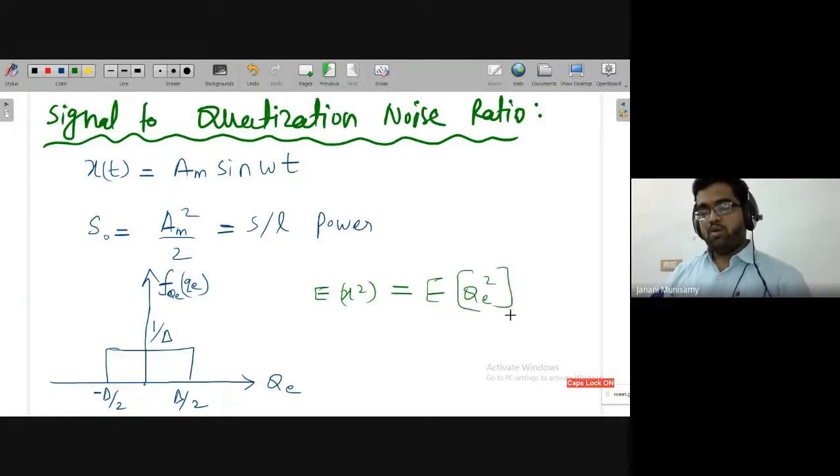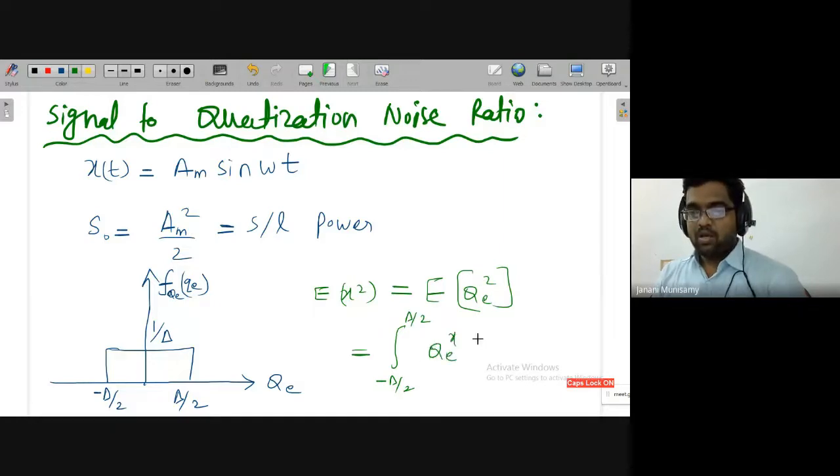So now I want to apply this formula. What is E of QE square? That is the integration, with limits from minus del by 2 to plus del by 2, of x square into f of x, so this is f of QE, and instead of dx I will have dQE.